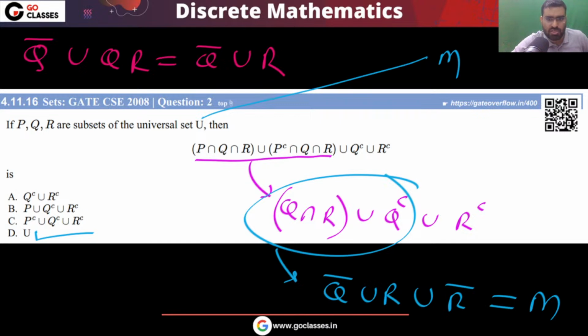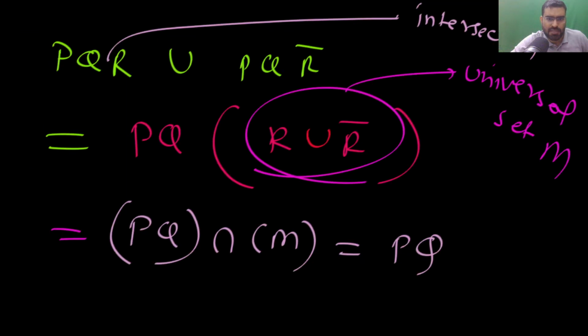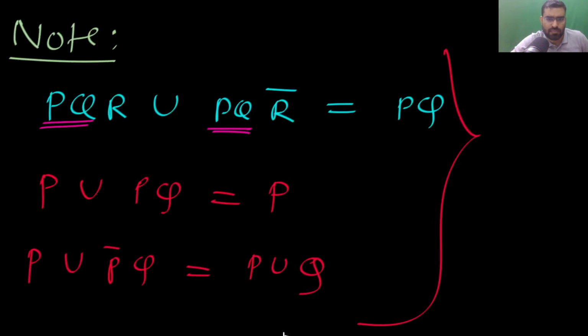So you can solve this question in many different ways. Did you get all of them? Please tell me. Did you understand all of them? All the ways, did you understand? Okay. So I hope this is clear.